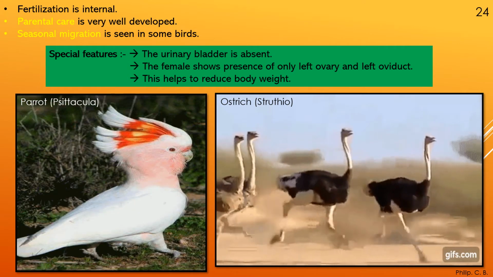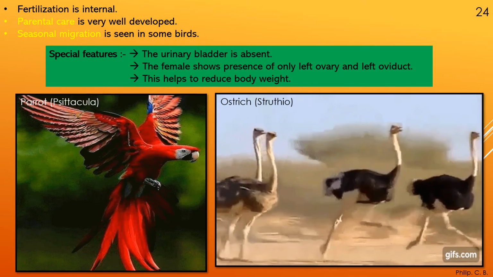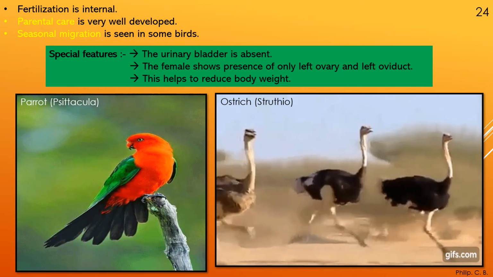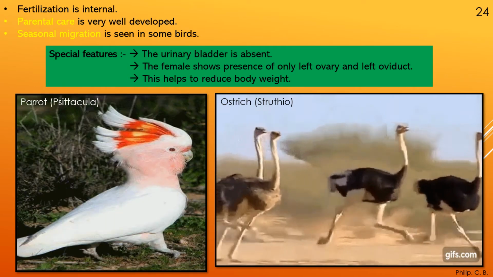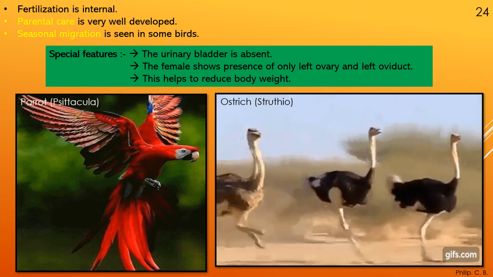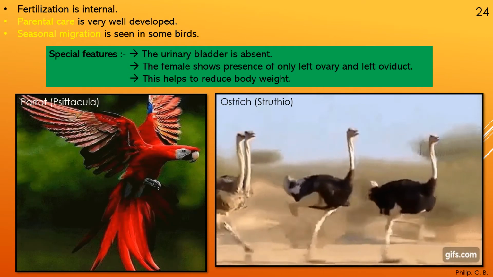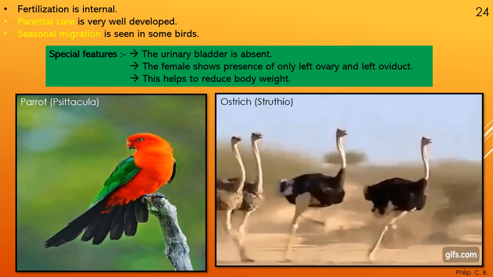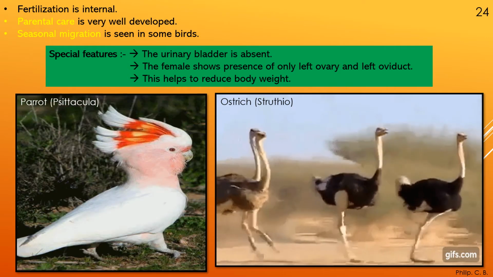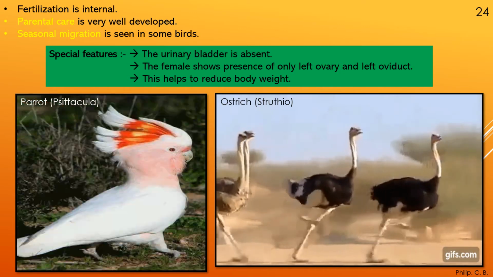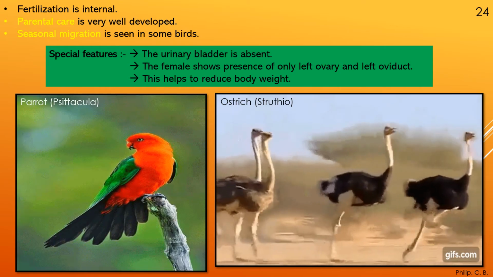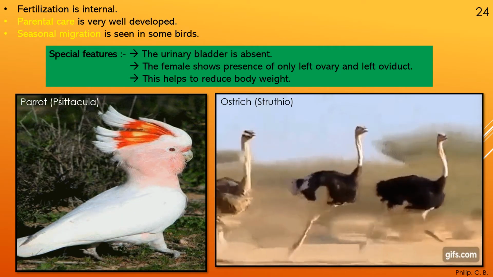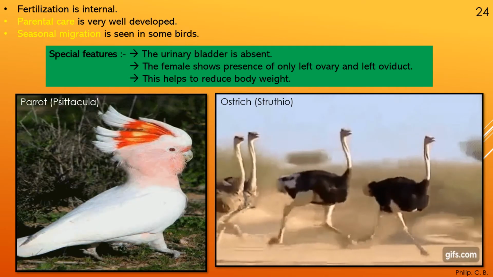Let's start with parrot, but even in parrots you have seen many different species. You can start with the smaller one, the lovebirds, slightly bigger, the parrot usually green in color, or the parrot with a longer tail, that is parakeet, and then colorful parrots as you can see in the images, that is macaw. Okay, then ostrich, as you can see running with a huge body, as the wings are very small, so they usually run with the longer limbs.